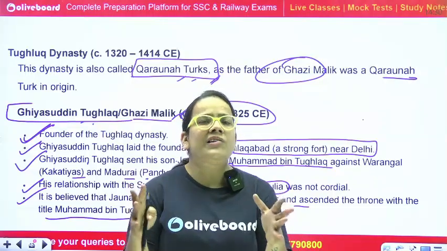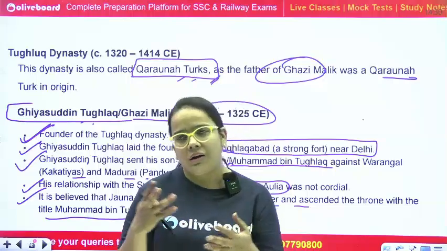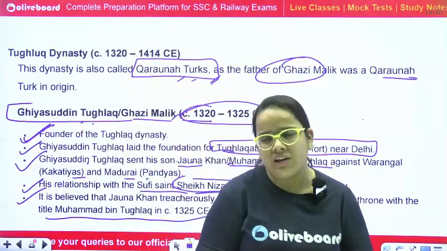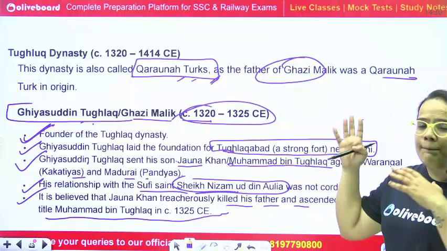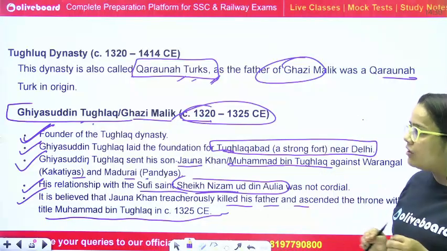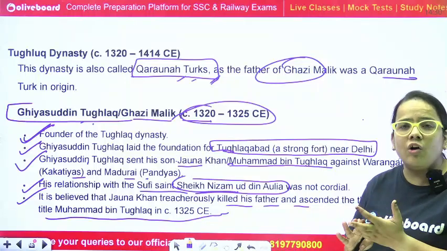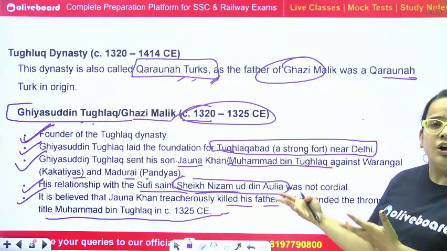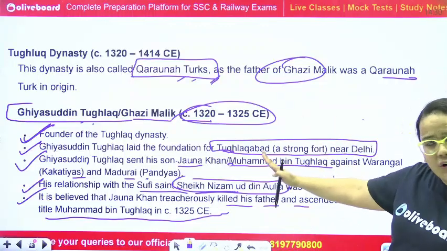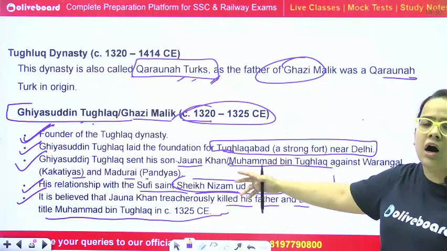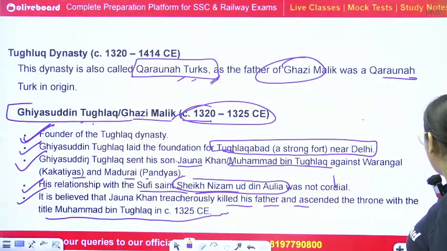The particular setup was made of wood, and due to some climate issue or what, historians are not sure actually, the complete structure just got destroyed over Ghayasuddin Tughlaq. So this was a kind of strategy his son used. Some historians mention it. So he was killed by his son Jona Khan, and Jona Khan became the next ruler with the title name of Muhammad bin Tughlaq.